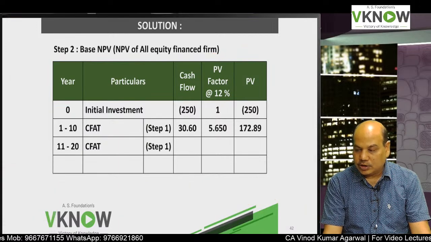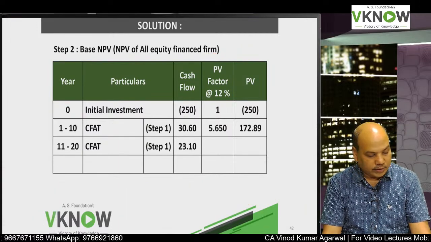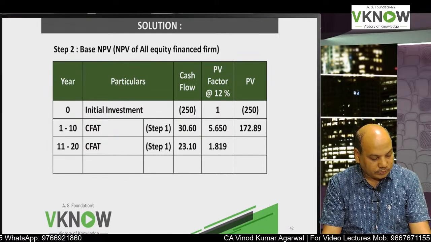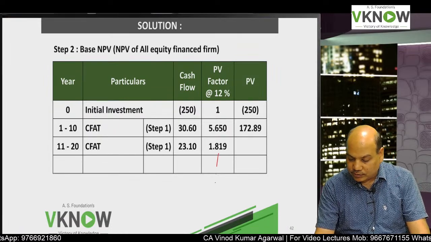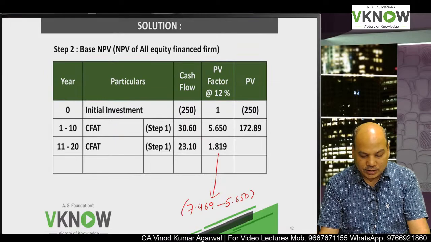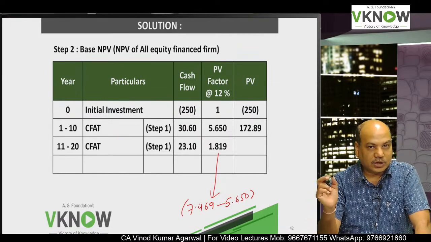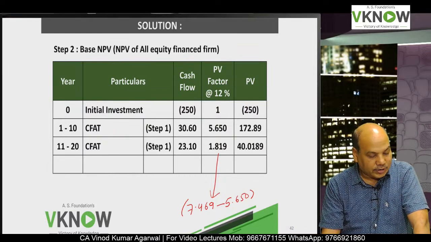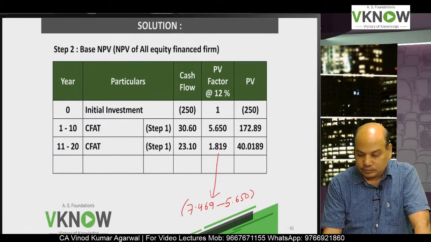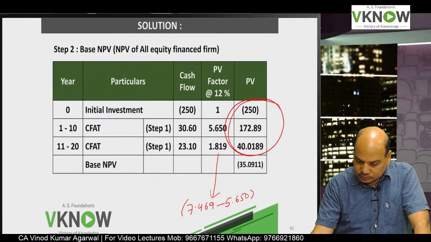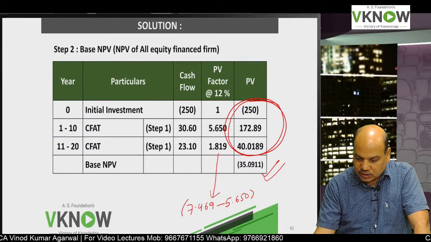Year 11 to 20 CFAT. Again we have already done this in step 1, 23.10. Look at your question book, the factor is given. 7.469 is given, that is for 20 years, minus 5.650, that is for the first 10 years. So the difference is the factor for 11 to 20 years. Multiply. Don't directly take 7.469, you will make a mistake. So 40.169. Take the total of this. This gives you base NPV.